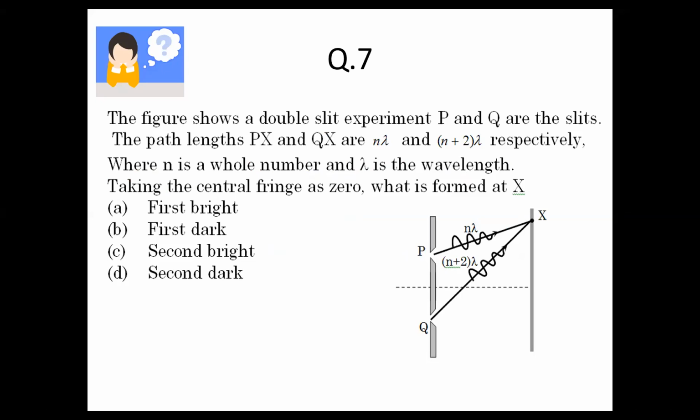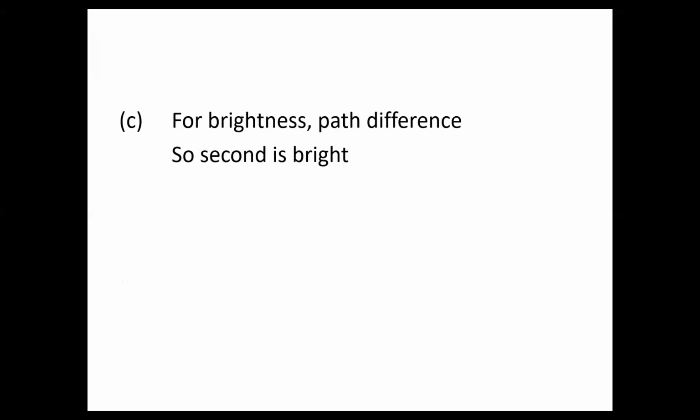The figure shows a double slit experiment. P and Q are the slits. The path lengths are n lambda and (n plus 2) lambda, where n is a whole number and lambda is the wavelength. Taking the central fringe as 0, what is formed at x? You have to guess whether it's the first bright, first dark, second bright, or second dark. As it is n plus 2, the answer will be option C, that is the second bright, because for brightness you know the path difference. So the second is bright. So it is option C.